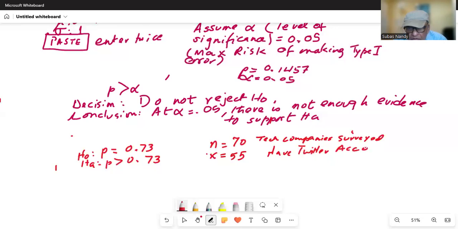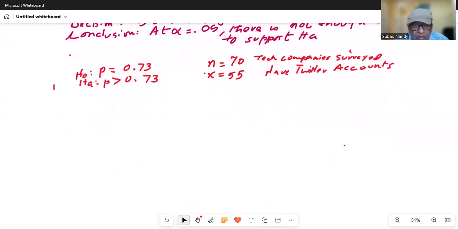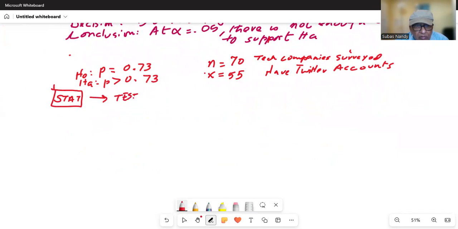Okay. So in order to do this by calculator, I'll use the TI-84 calculator. So if I may move this a little bit up, okay. So we press the stat button, then we will highlight test on the top row, and then in the test screen, we will scroll down to 1-PropZTest.